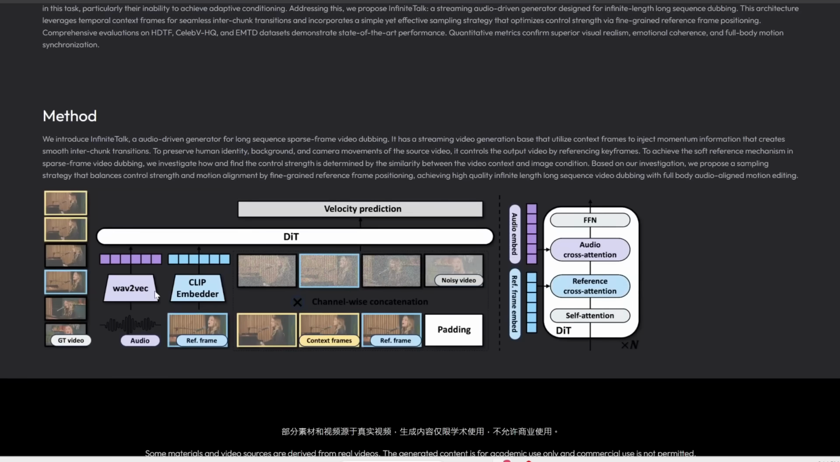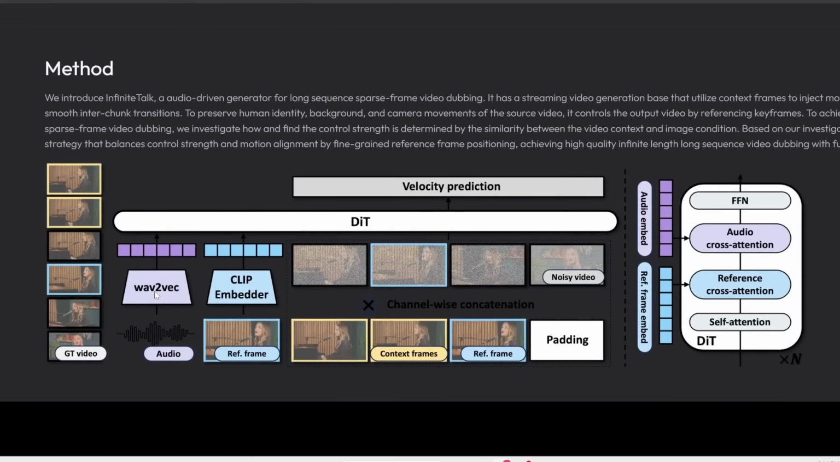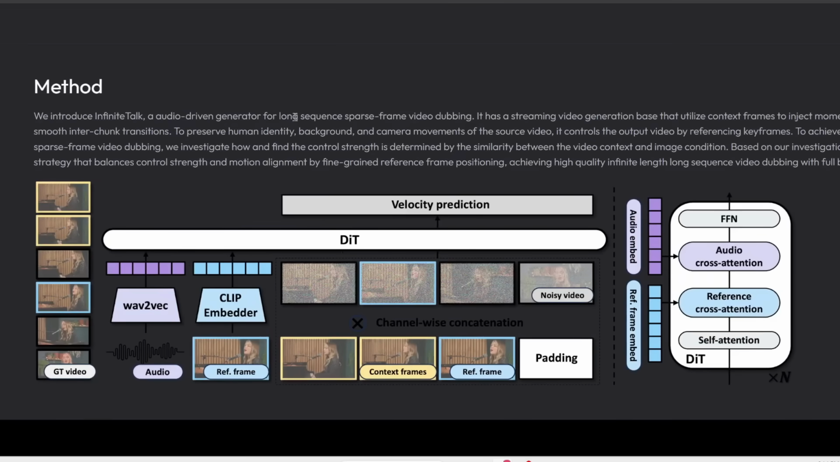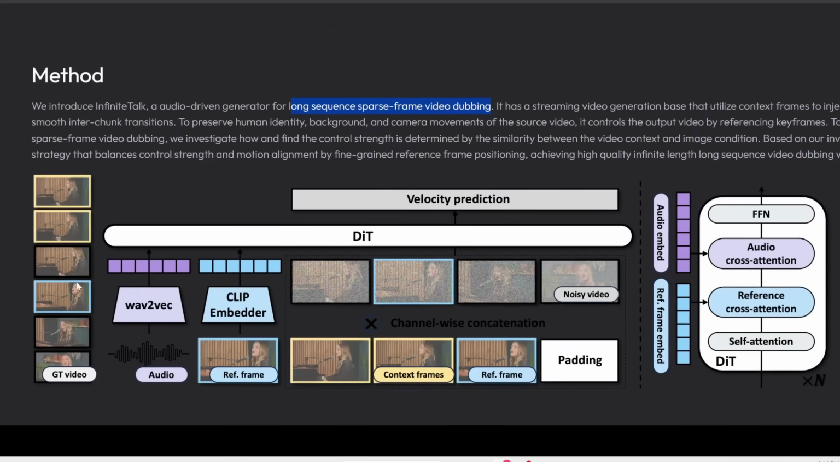Now, really quickly, here's how it works. It mainly uses this new technique called long sequence sparse frame video dubbing, which basically keeps a few reference frames from the original video. These are like snapshots that it can reference to capture a person's look or gestures or camera angle. Afterwards, the AI will fill in the blanks, or basically interpolate between these frames, while lip syncing it to your reference audio clip.